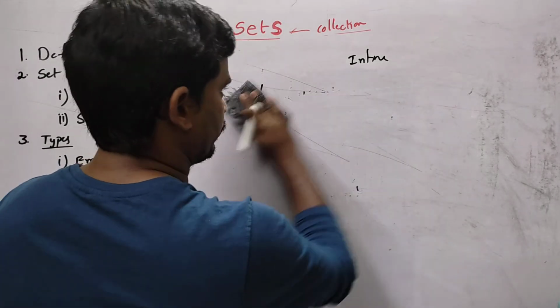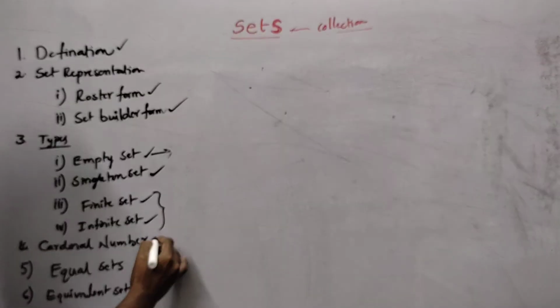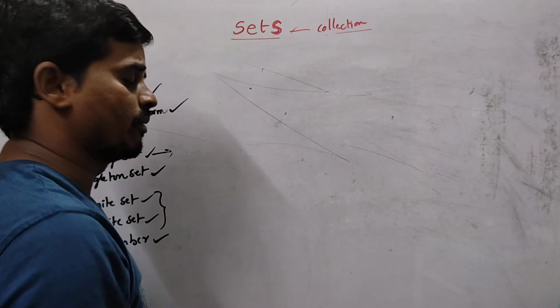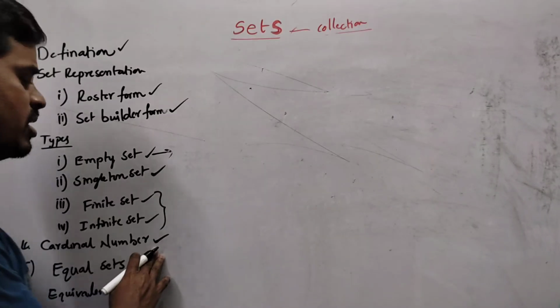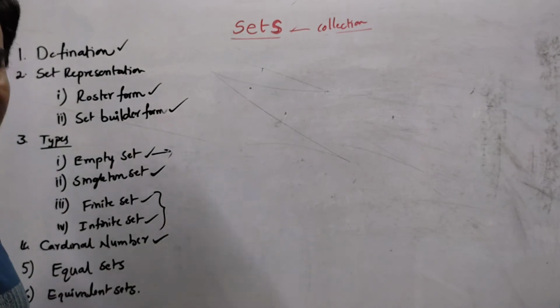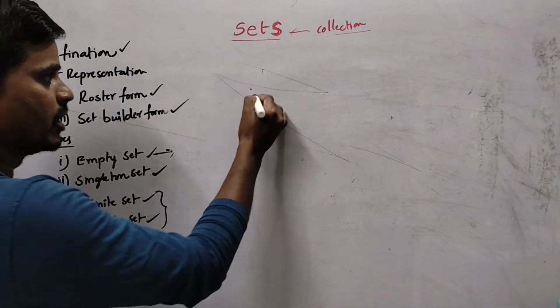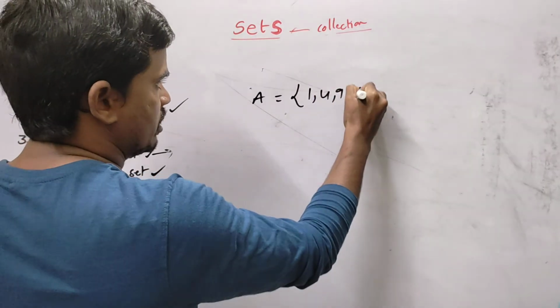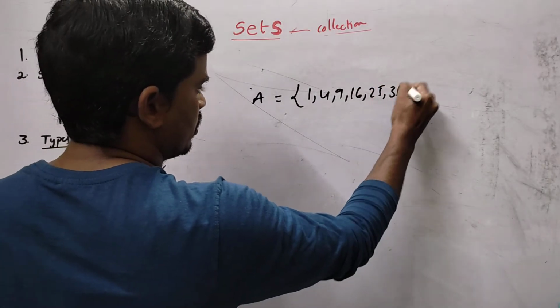Okay. Next we have to know about the cardinal number of a set. What is the cardinal number of a set? It's nothing different. It's just the number of elements in a set, and that is called the cardinal number. Suppose A is equal to one set, I am writing {1, 4, 9, 16, 25, 36}.